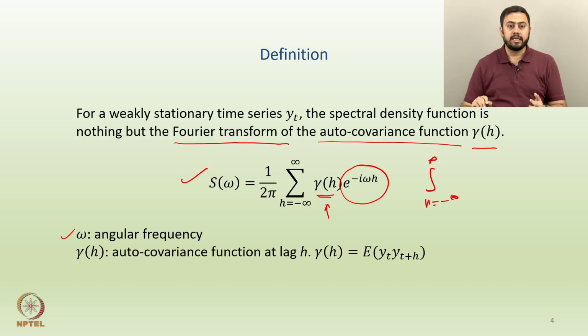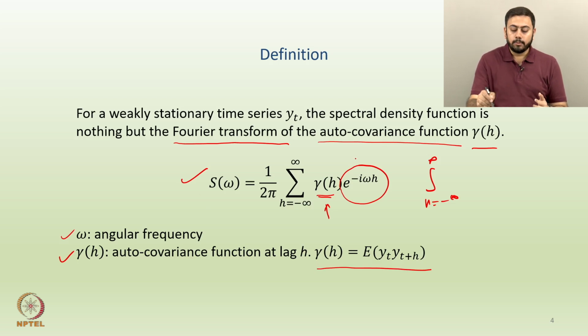Now, omega is the angular frequency, and gamma h is the autocovariance function at lag h. By this time you might have forgotten how gamma h is defined. The definition is that gamma h is the expected value of yt into yt plus h. In general, S of omega gives you the spectral density of the autocovariance function of a time series yt.